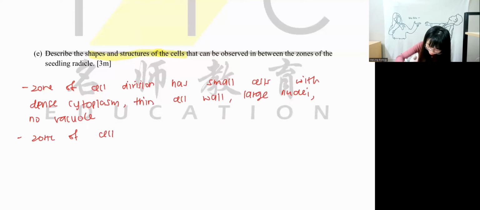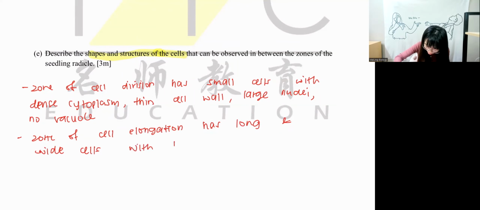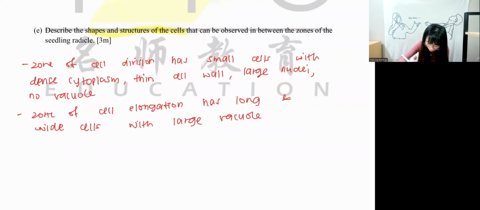Zone of cell elongation has long and wide cell with large vacuole.